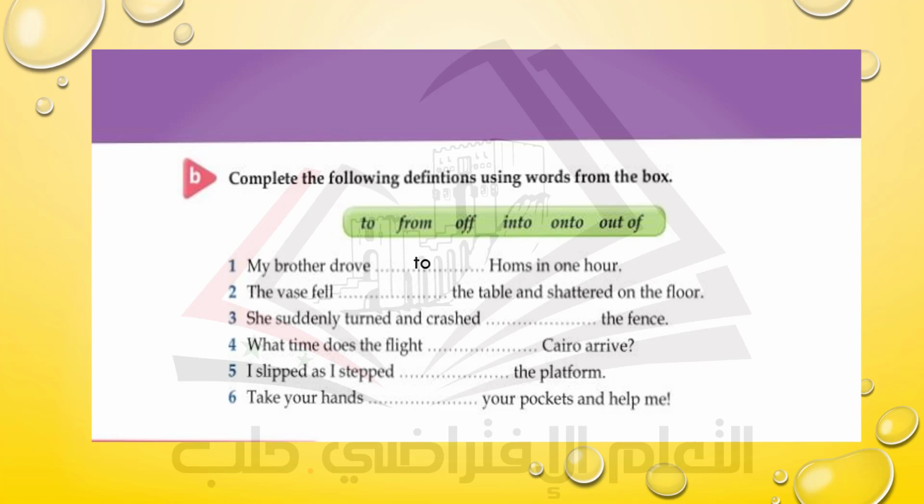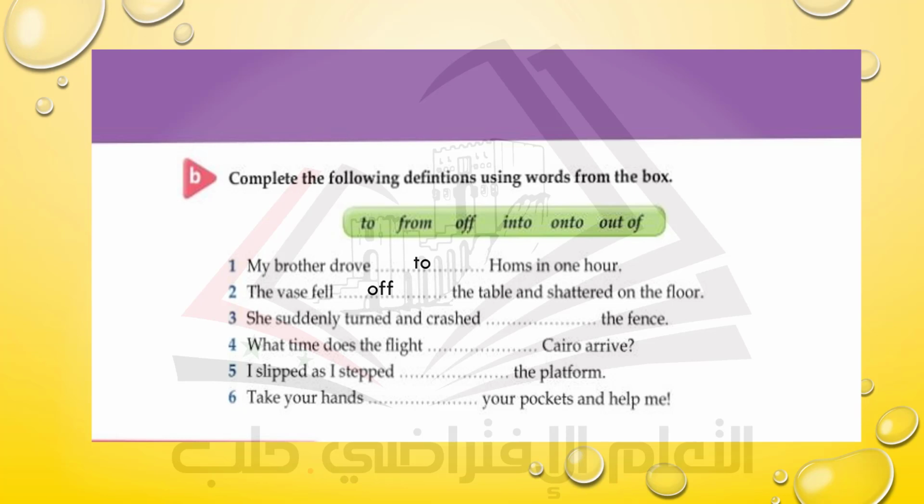Well, he drove to Homs. Okay? Number 2, the vase fell off the table and shattered on the floor. Come on. What is it? Let me see. Okay, fine. It fell off the table. So it moved from the table to the ground, for example.